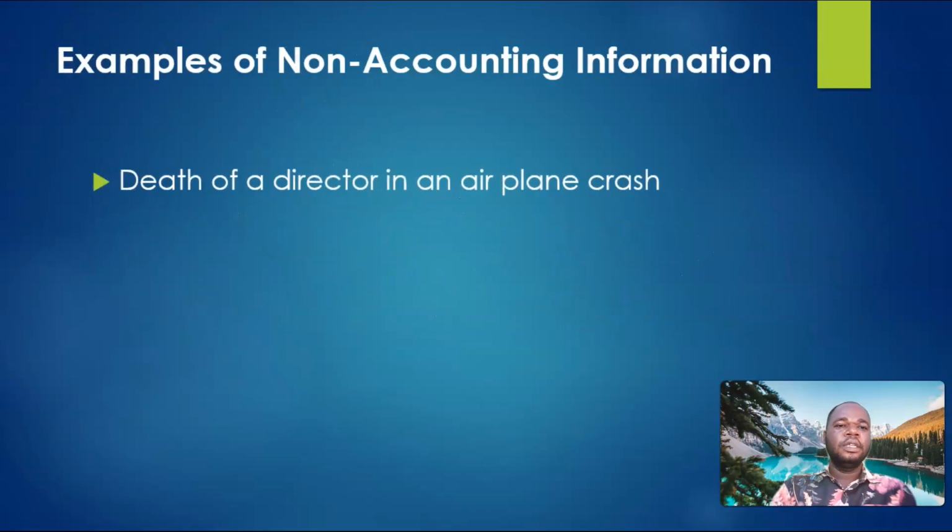First, death of a director in an airplane crash. If the director of the business is involved in an airplane crash, this can disrupt the business operation for a moment. This has some financial implications, but as to how much has been lost cannot be measured, and therefore this cannot be classified or recorded as an accounting information.